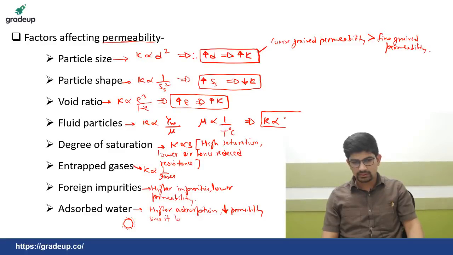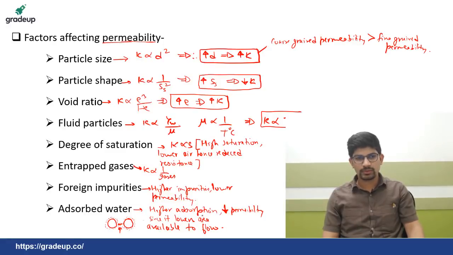Since it lowers the area available to flow, because the particle size has increased due to adsorbed water. Suppose there is another particle here, earlier their space was this much, but due to adsorption on both these surfaces, the distance has only left this much, so water will have increased resistance to the flow. That's why permeability will decrease.